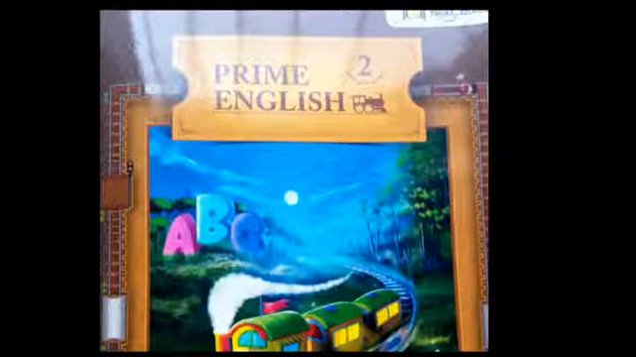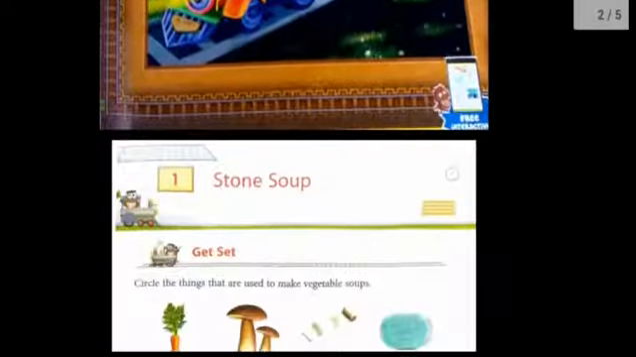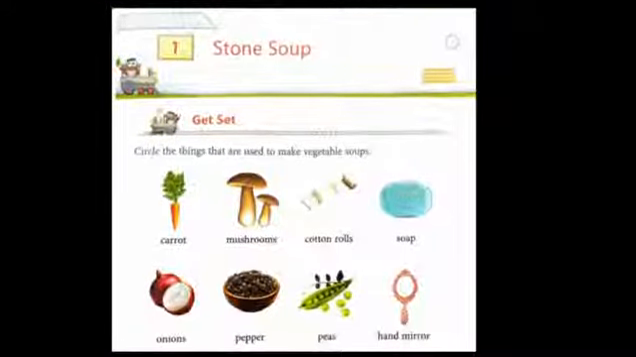Hello students, today we are going to learn our first chapter from the Prime English book of class 2, and the topic of the chapter is Stone Soup. Before we start the chapter, let me tell you what the topic Stone Soup means. Actually, stone means a piece of rock and soup means liquid form of food.